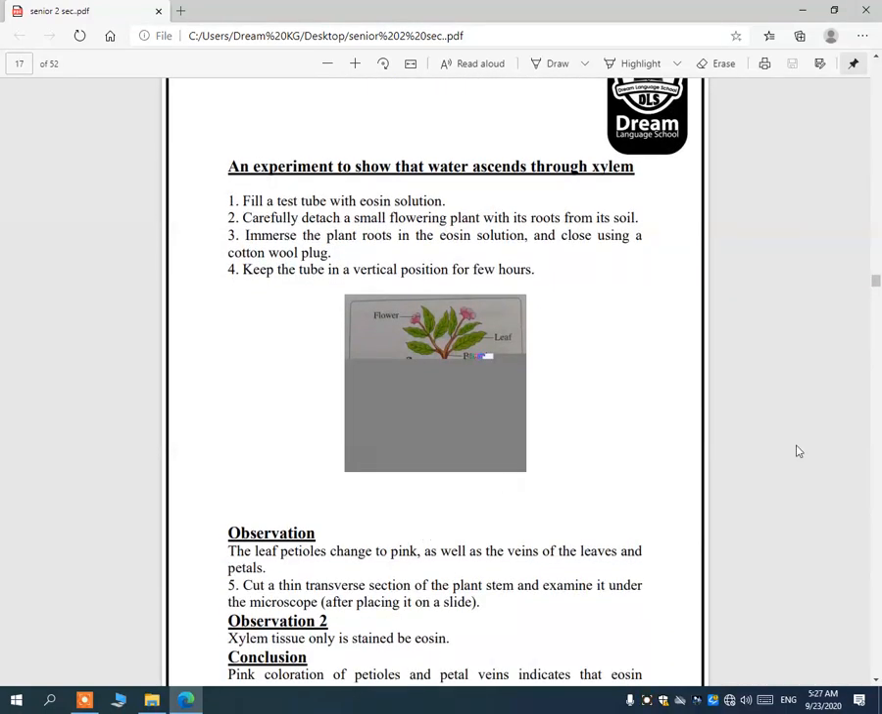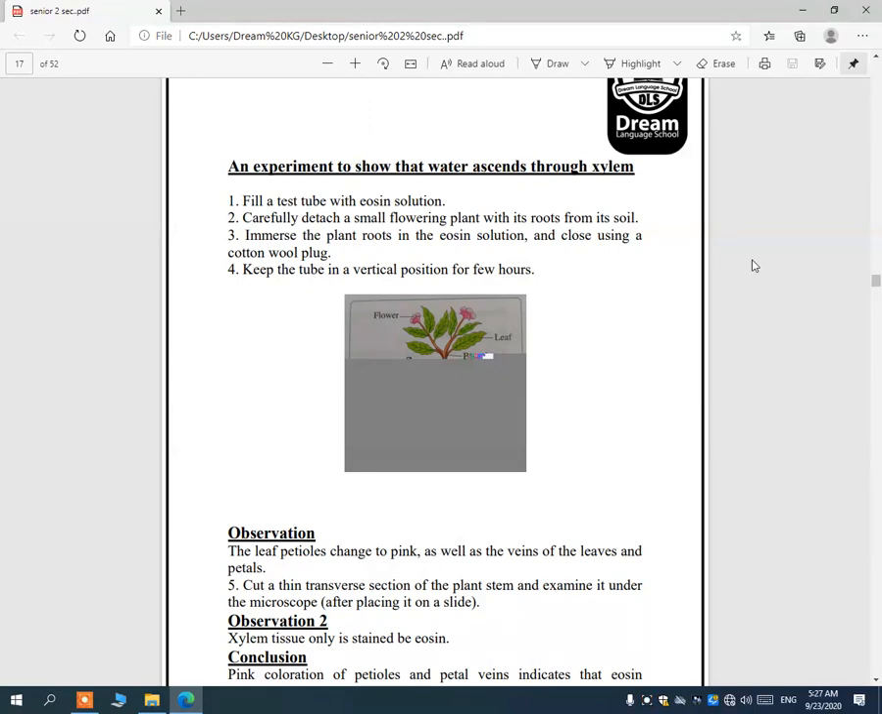Another experiment to show that water ascends through xylem. We will fill a test tube with iodine solution, carefully detach a small flowering plant with its roots from its soil, immerse the plant roots in the iodine solution and close using a cotton wool plug. Keep this tube in a vertical position for a few hours. Okay, what did you observe? The leaf petioles change to pink, as well as the veins of the leaf and the petals.